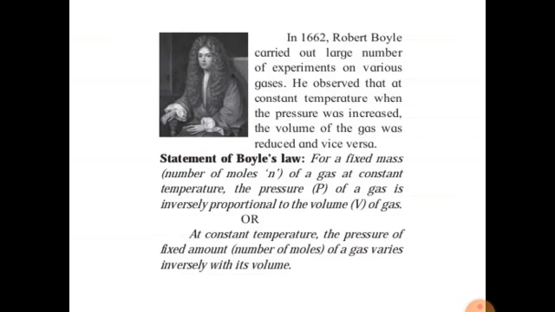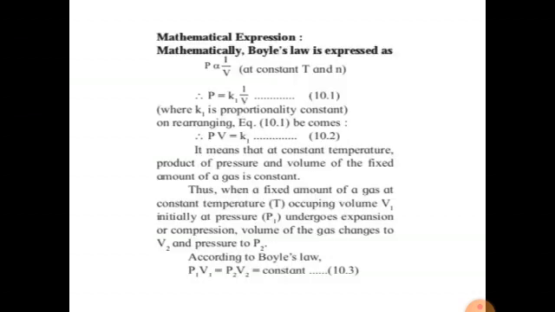Or another statement: at constant temperature, the pressure of a fixed amount of gas varies inversely with its volume. Then the mathematical expression is given: P proportional to 1 upon V, PV is equal to constant. Or you can write according to Boyle's law, P1 V1 is equal to P2 V2 is equal to constant.